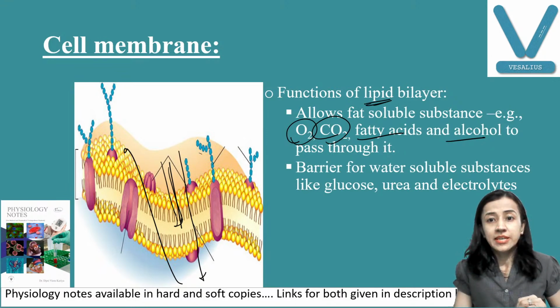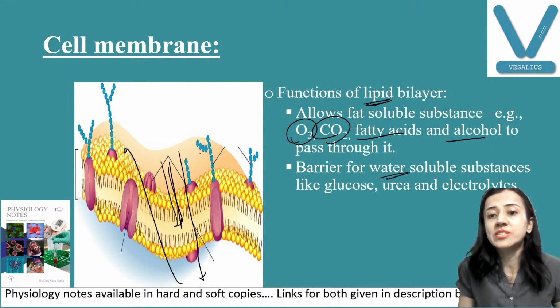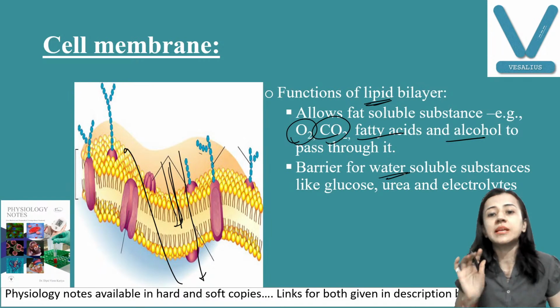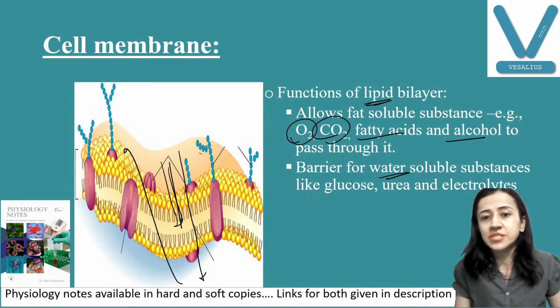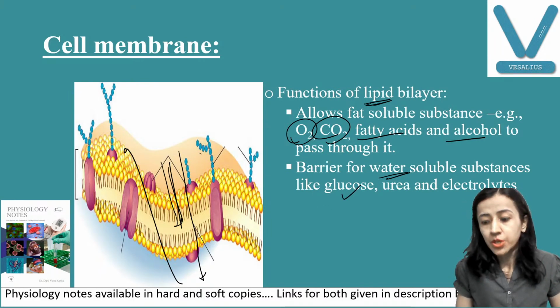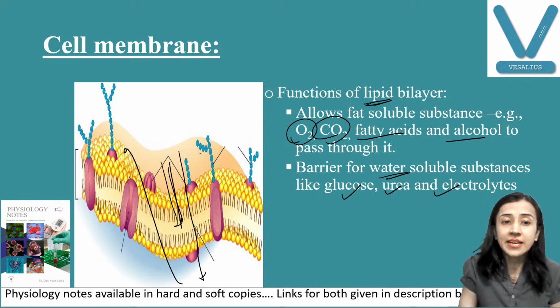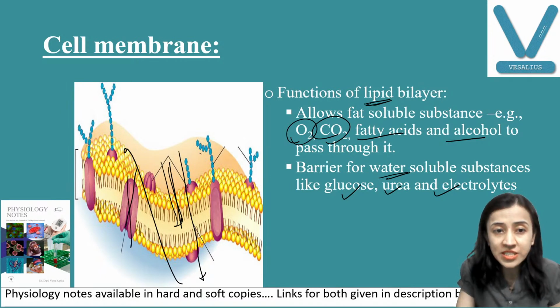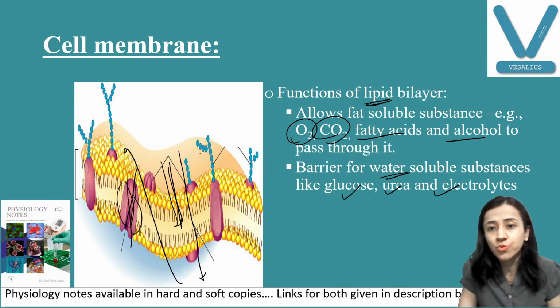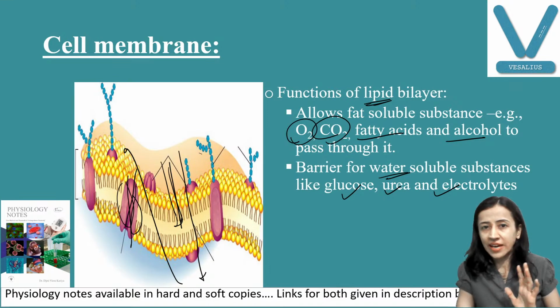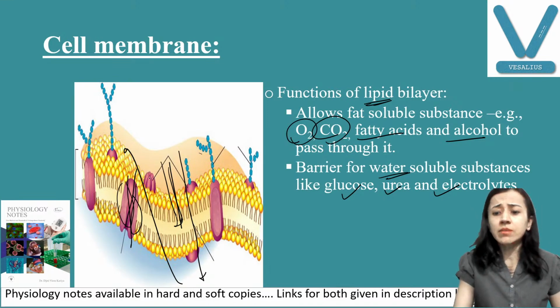Second function, it is a barrier for water soluble substances. Water soluble substances cannot easily pass. Which are the water soluble substances? Try to remember these names: glucose, urea, and electrolytes. So there is a membrane. We have channels, carriers for these. You can see this is a channel for the transport of glucose, urea, and electrolytes. Fine.